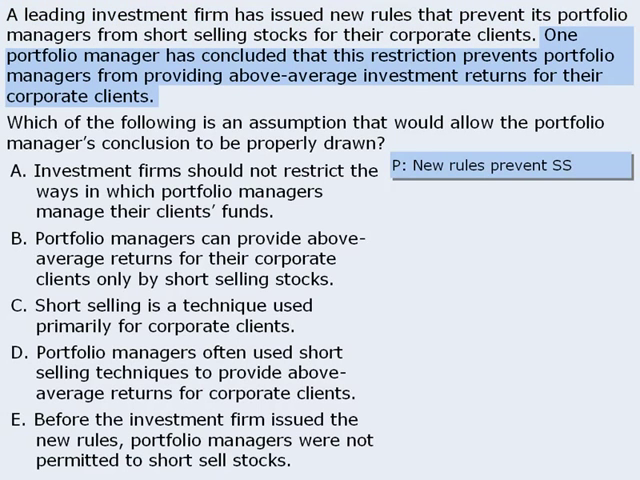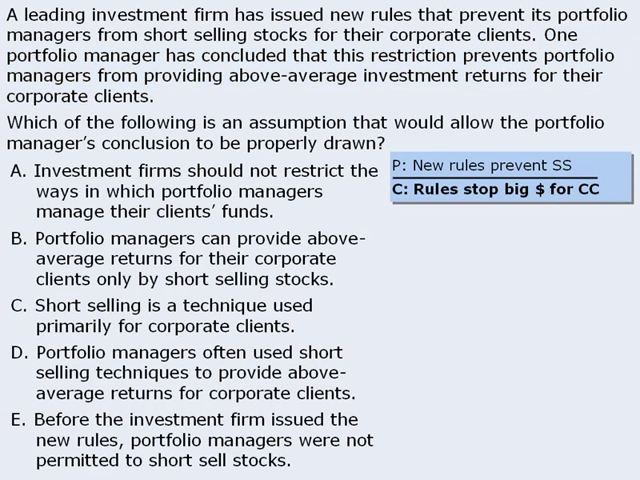Alright, the next sentence reads, one portfolio manager has concluded that this restriction prevents portfolio managers from providing above average investment returns for their corporate clients. This is the conclusion. Now, before we summarize this conclusion, notice just how strong it is. It doesn't say that the restriction makes it harder for managers to make big returns for their clients. It says that the restriction prevents managers from making big returns for their clients. This is a very strong conclusion, and as a general rule, it's a good idea to pay extra attention to strong conclusions. Alright, to summarize this conclusion, we might write the following.